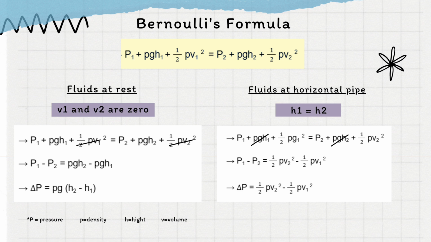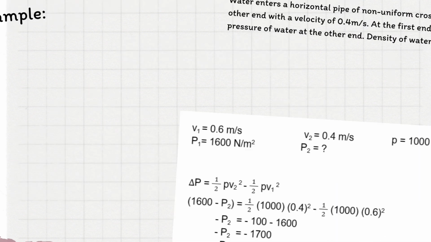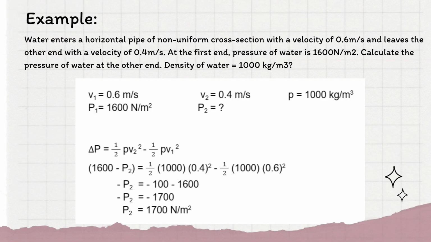Next situation is when the fluid is in a horizontal pipe. H1 is equal to H2. So change in P equals 1 over 2 times density times velocity 2 squared minus 1 over 2 times density times velocity 1 squared. So the example given is, water enters a horizontal pipe of non-uniform cross-section with a velocity of 0.6 meters per second and leaves the other end with a velocity of 0.4 meters per second.